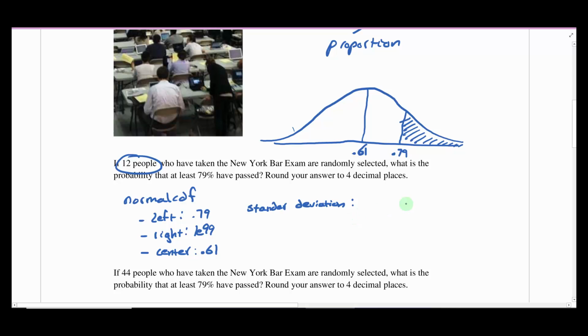When we're working with a sampling distribution for the proportion, to calculate the standard deviation we have to do the square root of pq over n. p is the proportion of success, which comes from the population, so that's 0.61, times the probability of failure, 0.39, over our sample size, which is 12. This will all be inside the square root.